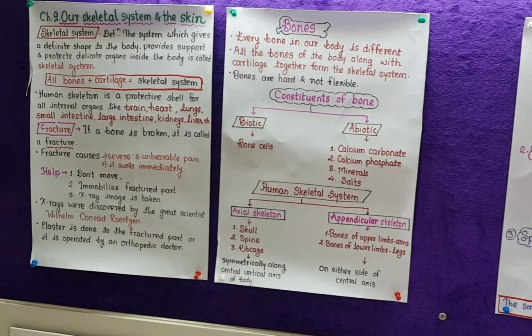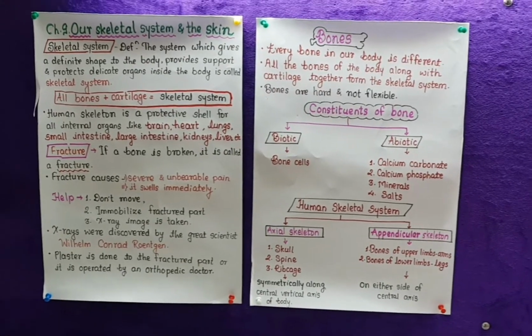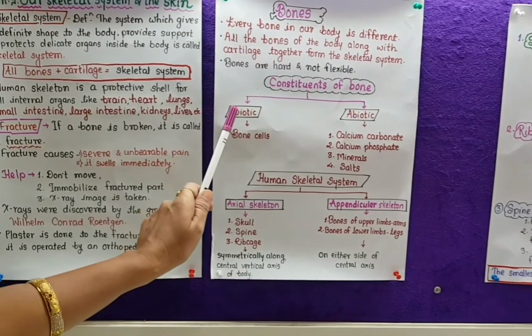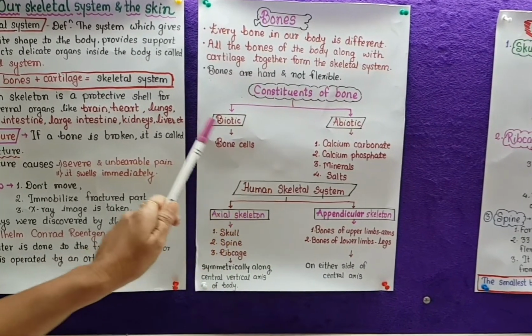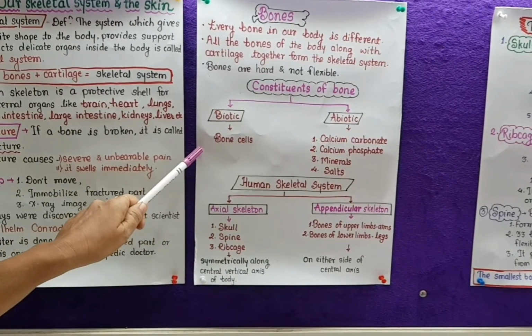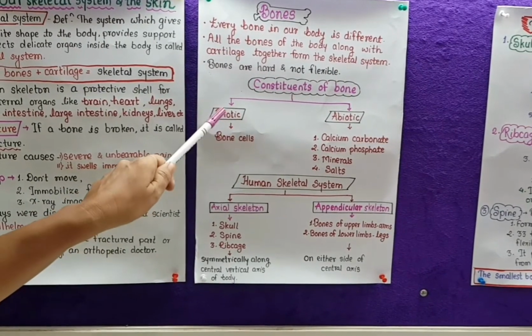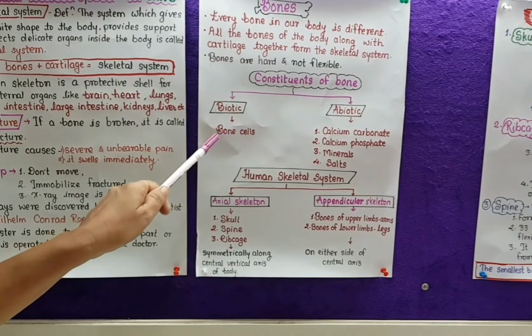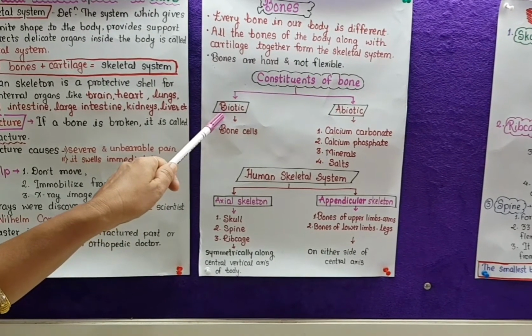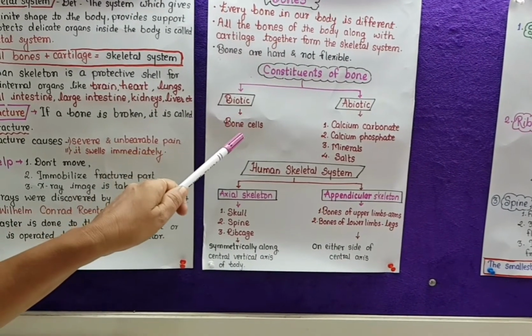Constituents of bone, that we will study now. There are two main constituents of bone: biotic constituents and abiotic constituents. Bio means living. Living things are included in biotic. That's why bone cells are included in biotic constituents of bone.